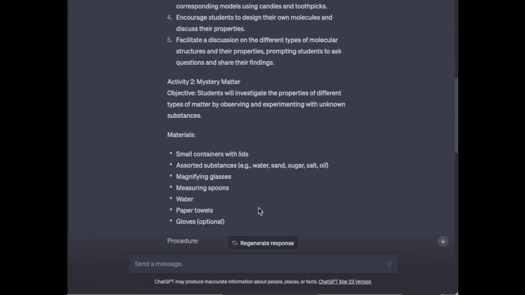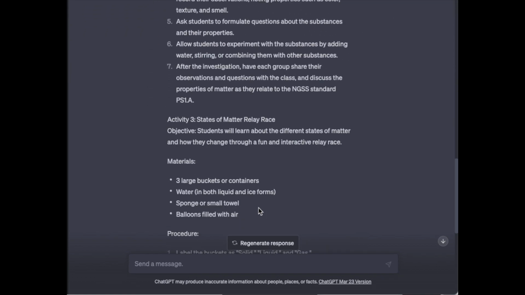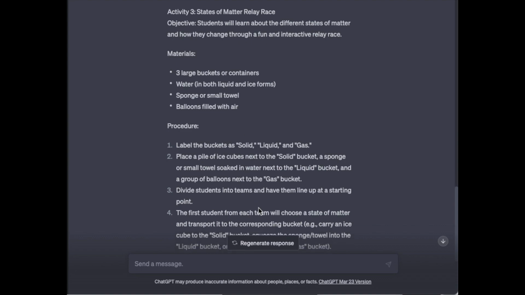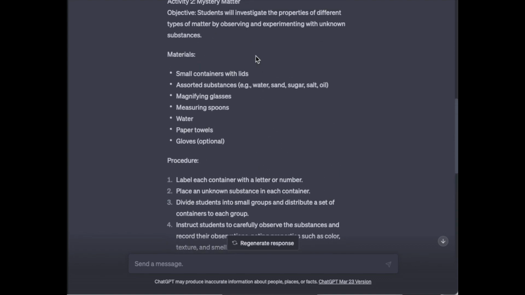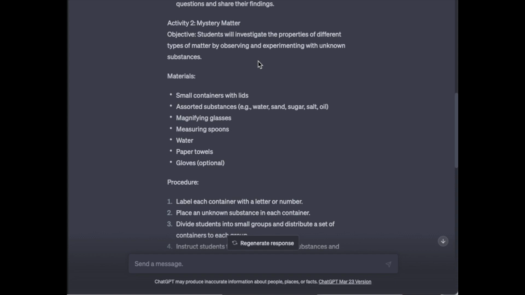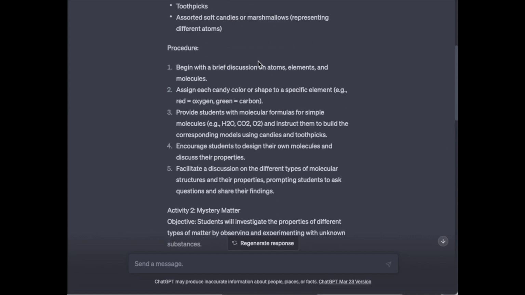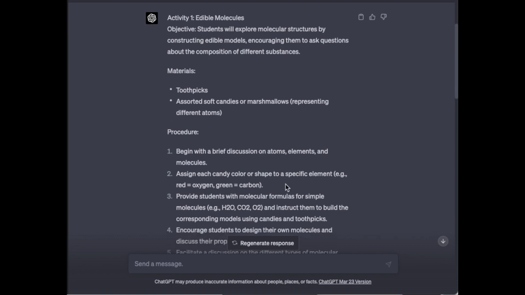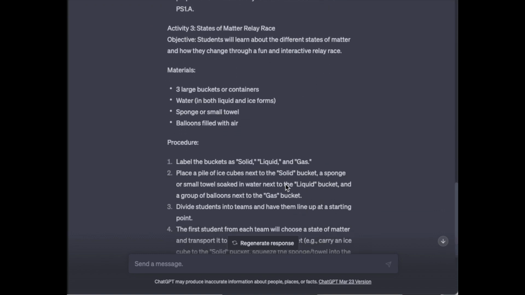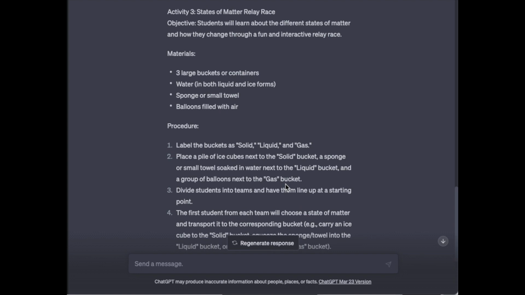So it looks like we have 3 different activities that have been generated. States of matter relay race, mystery matter, where students investigate the properties of different types of matter by observing and experimenting with unknown substances, and edible molecules. Well, the relay race looks fun, but I want to look at a couple of things about this. So let's look at the procedures.